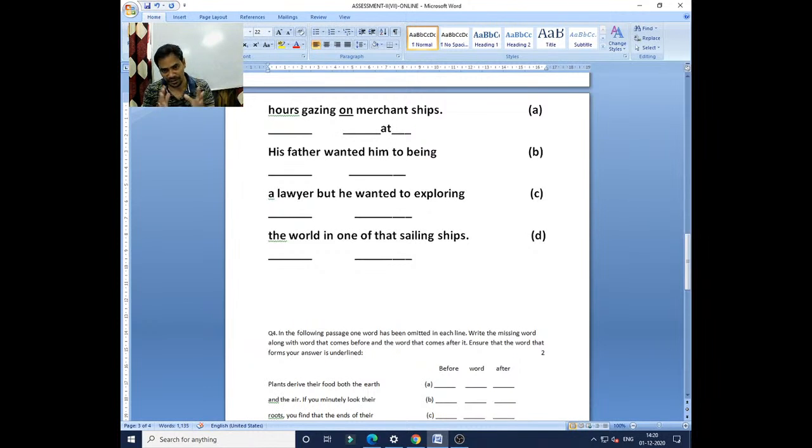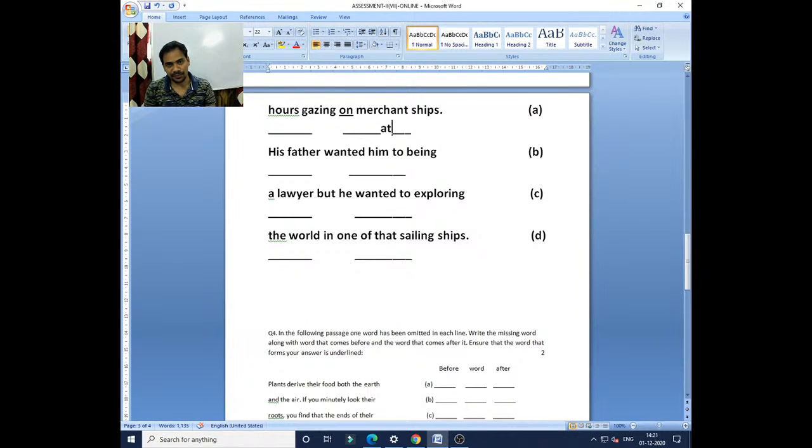When you are reading the list of prepositions, there are certain prepositions that go with some specific verbs. Like the word gazing: whenever you notice the word gazing, it will be followed by the preposition "at". Gazing at, mocking at, laughing at, staring at, looking at. These are some specific verbs which can be used with some identified prepositions, like the specific preposition "at".